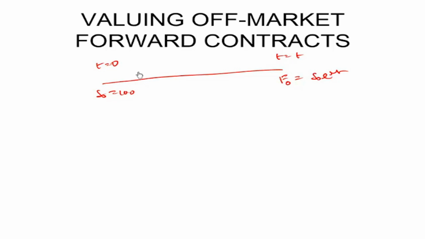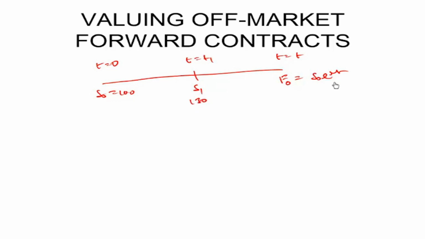Let's assume 3 months have passed. This was a 6-month contract and 3 months have passed. That is, we are at a time t equal to t1 today. And at t equal to t1, the new spot price is now S1. It is no longer S0. The price has, let's assume, gone up to a value of $130.